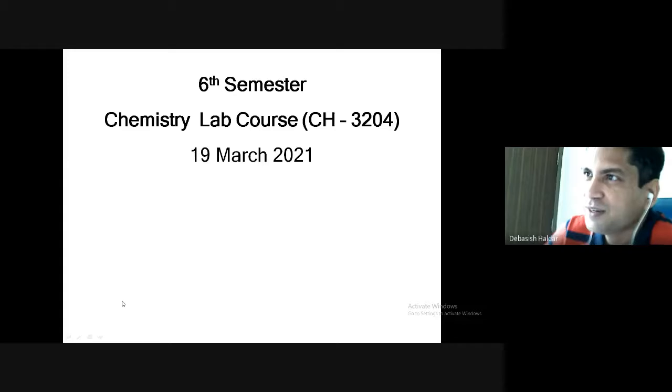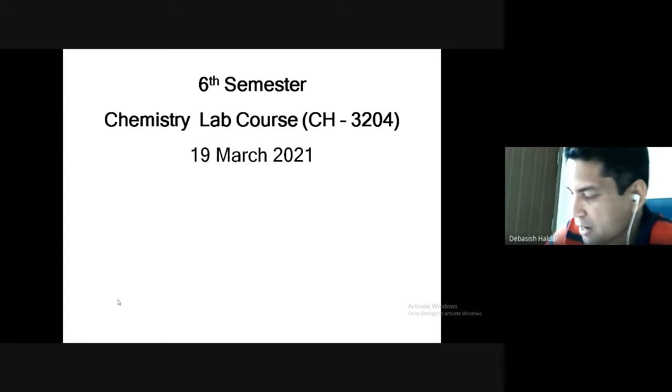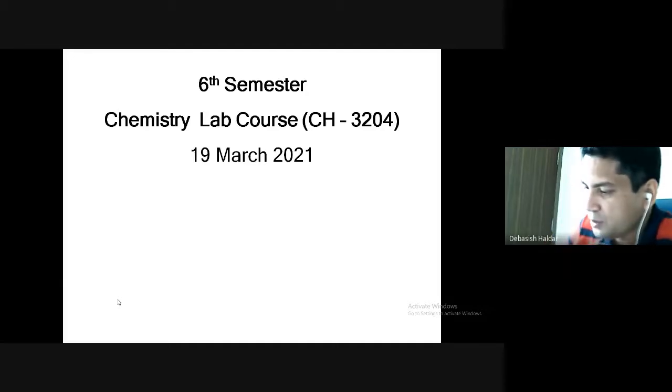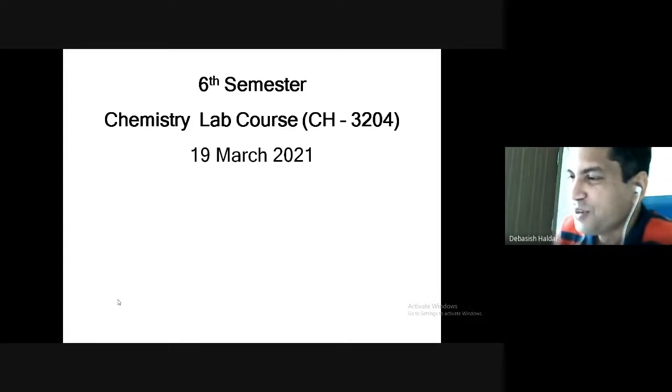This is the last experiment from our side, and today we are going to do the reaction that is very commonly known as click chemistry. From the name, you can understand this reaction is very robust. If you have the particular reagent and maintain the condition, the reaction will take place.